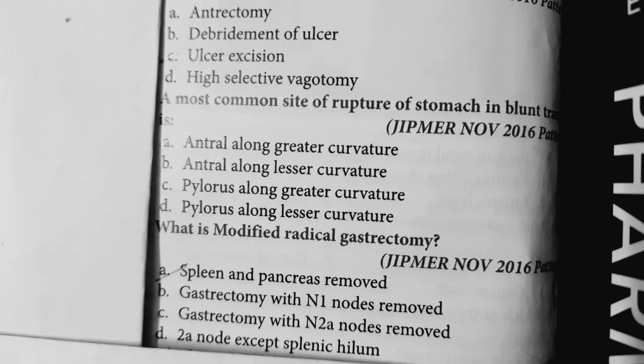So, to prevent recurrences, we started doing modified radical gastrectomy. In this, we remove the total stomach or even part of the esophagus. That is, esophagogastrectomy is done, and then we remove the gastric bed.